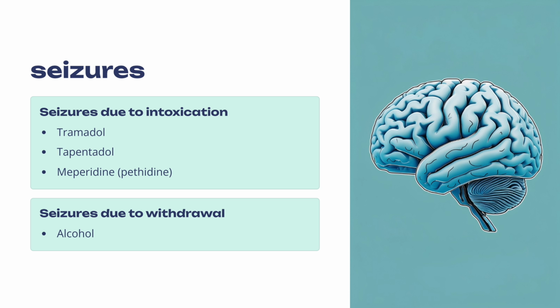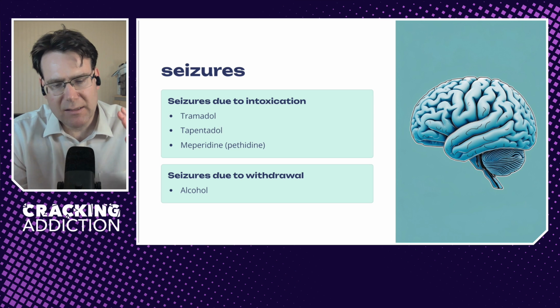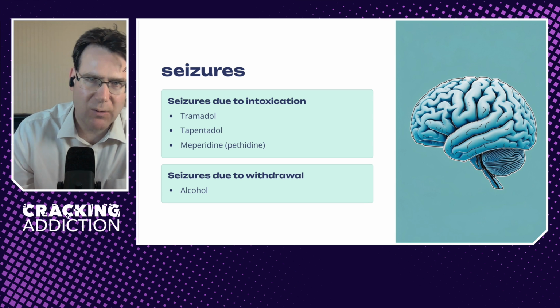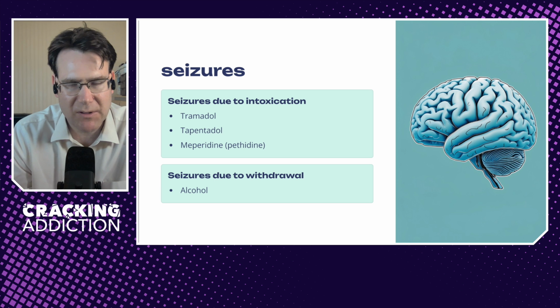Then we need to think about other manifestations of intoxication, including seizures. Seizures can be due to intoxication with tramadol, tapentadol, meperidine. These are all synthetic opioids. But of course, seizures can also be due to withdrawal from things like alcohol and other hypnosedatives such as benzodiazepines, or rarely gamma-hydroxybutyric acid, GHB. So seizures can either be due to intoxication with a substance and also from a withdrawal from a substance.